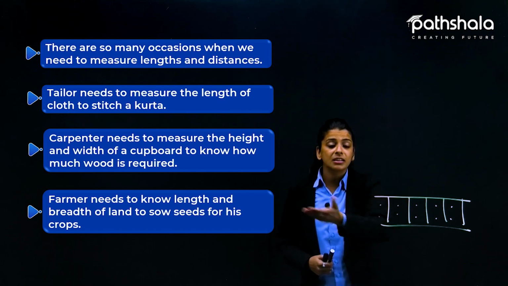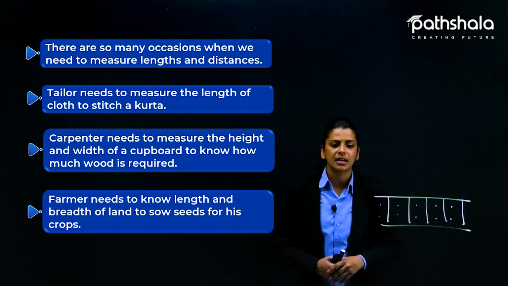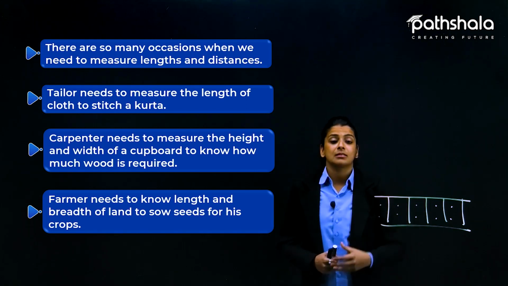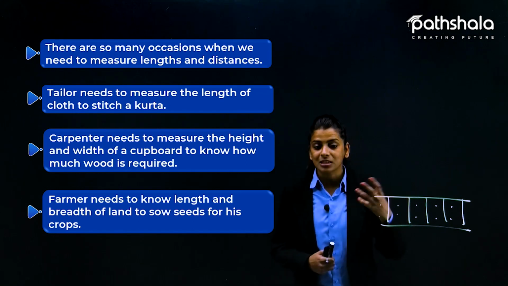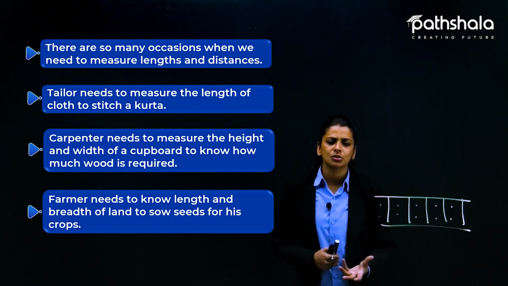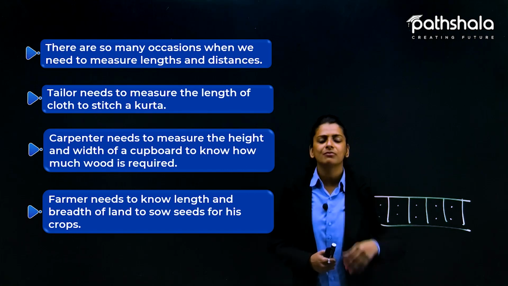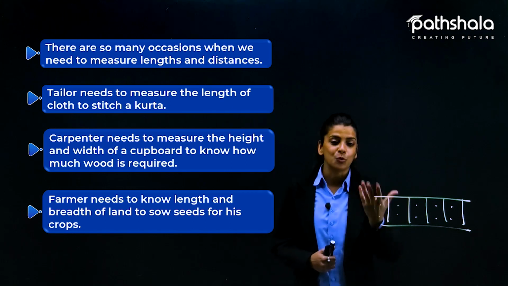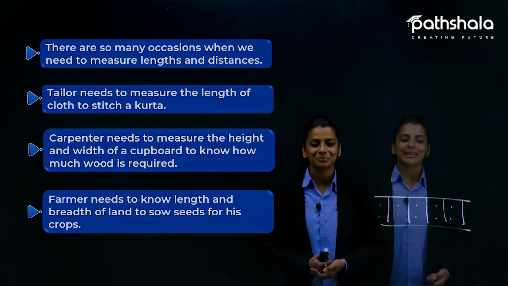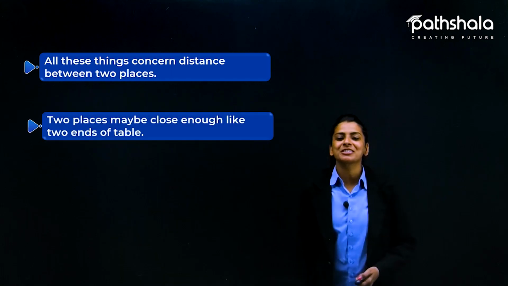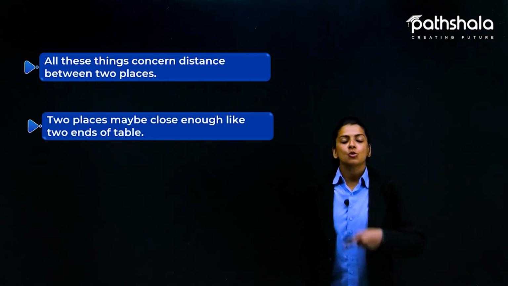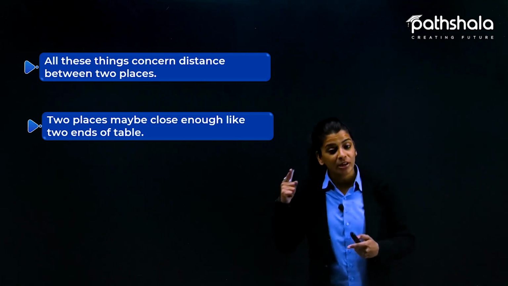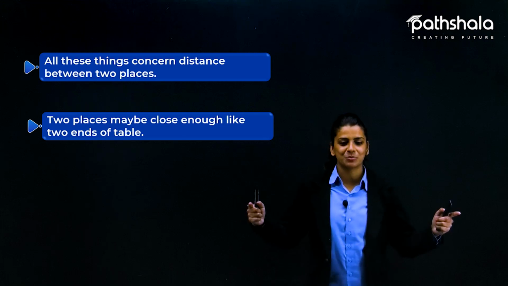So these are the various examples, और भी बहुत सारे examples हैं in our day-to-day life where we need the measurement of these various objects or the things which we have to make. Let it be cloth or house, or even when we have to travel from one place to another, whether we have to travel local or we have to go far away to another state. Yes, all these things concern distance between two places. कुछ भी हमें मेजर करना है तो obviously we need to measure the distance from point A to point B for any type of measurement we are talking about.